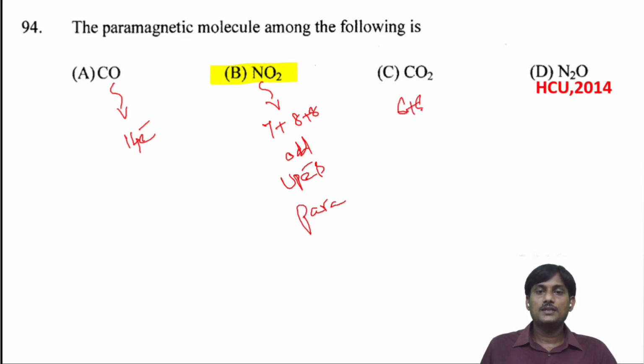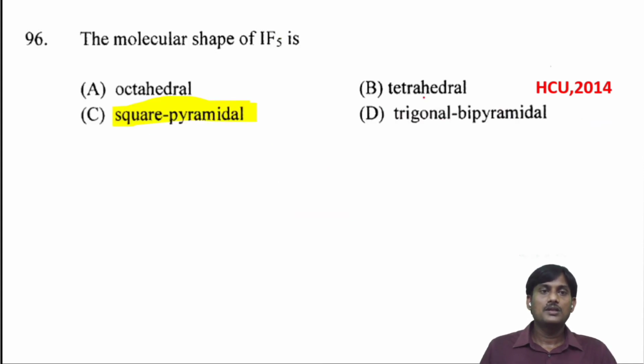CO2: 6 plus 8 plus 8. This one is even, all electrons are paired. And N2O: 7 plus 7 plus 8. Here also 7 plus 7 is 14, so it's even, all electrons are paired. This one is paramagnetic.